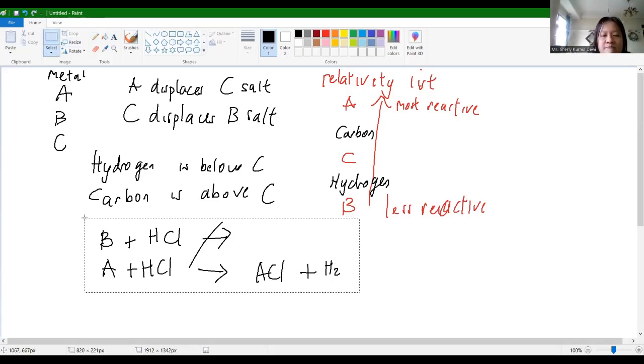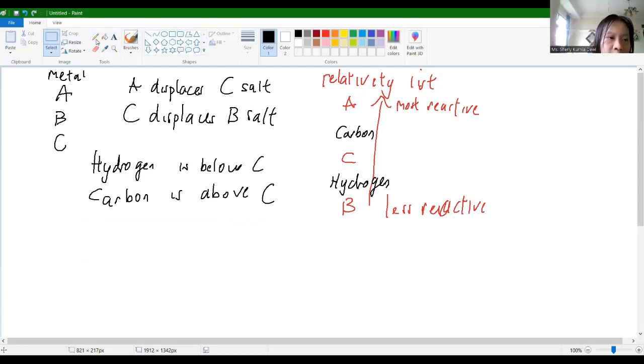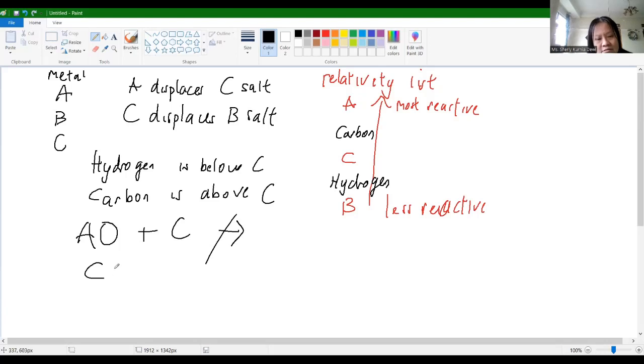How about with carbon? I will extract A with carbon. Will it happen? For example, in the ore, it will be A oxide. I will add C here. Will it happen? No, because carbon is more reactive than A. How about if I extract C with carbon?